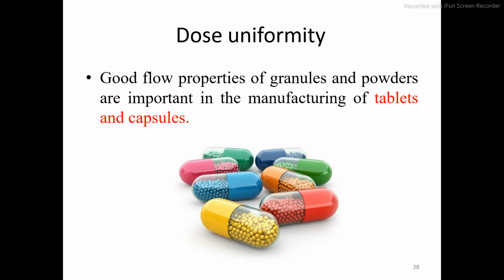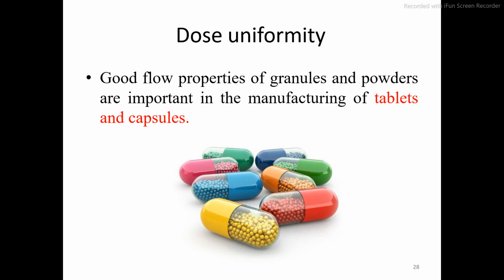In that case, each and every capsule may not fill properly. If you check the content of each capsule, you can see that some capsules may fill up to 500 milligram, and some capsules may have only 200 or 300 milligram. So why are there differences in these doses? Because the powder has poor flow properties. If the particles are spherical or rounded in shape, then each and every capsule will have an equal amount of dose. That's why flow properties are expected in case of tablets and capsules.